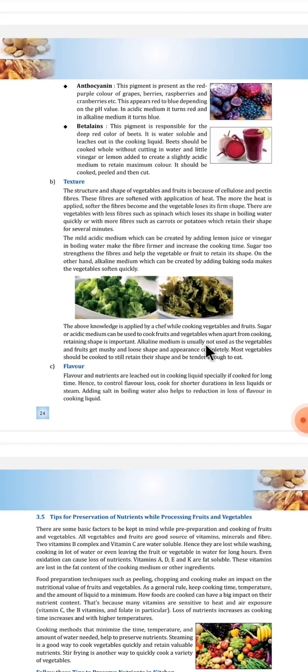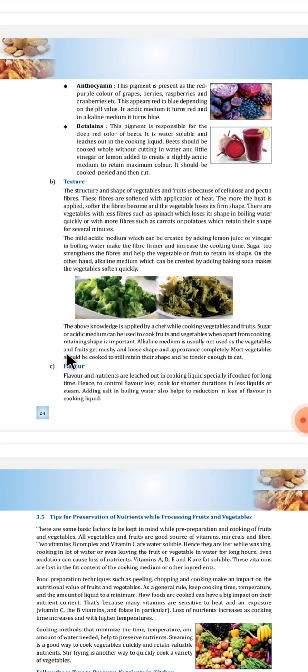Alkaline medium is usually not used as the vegetables and fruits get mushy and lose shape and appearance completely. Most vegetables should be cooked to still retain their shape and be tender enough to eat.